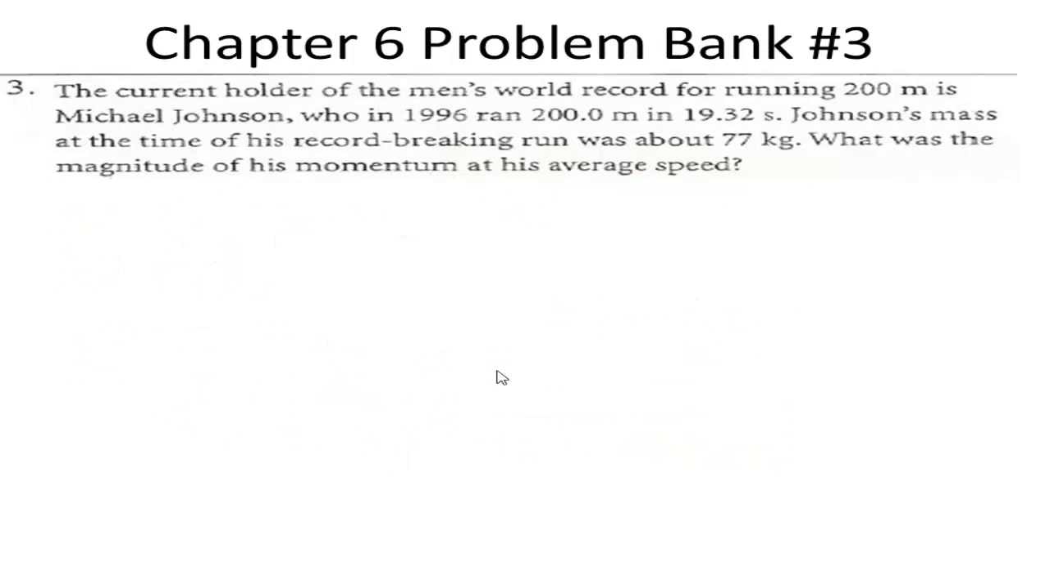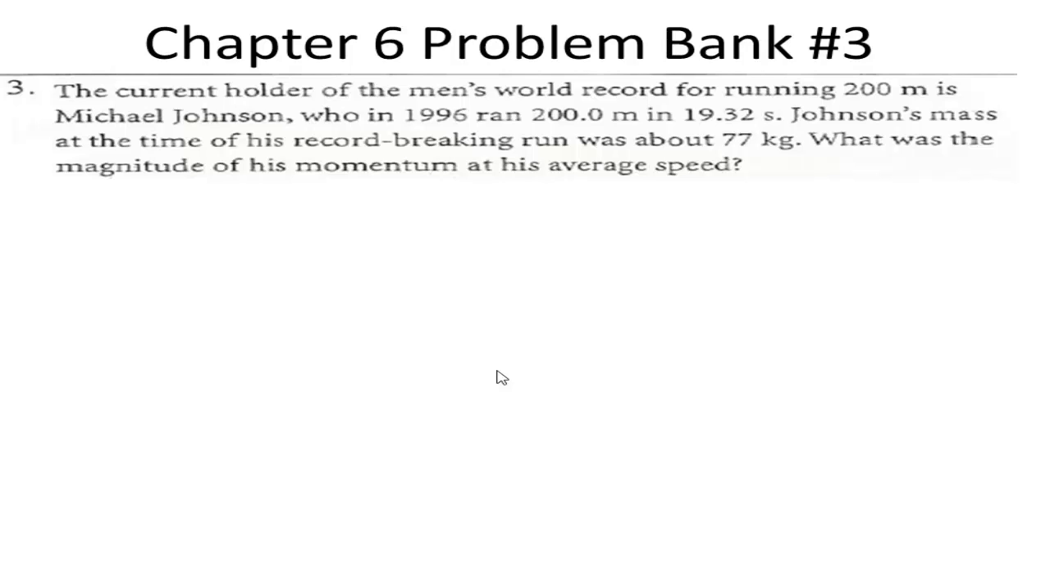Moving on to number 3. The current holder of the men's world record for running 200 meters is Michael Johnson, who in 1996 ran 200 meters in 19.32 seconds. Johnson's mass at the time of his world record breaking run was about 77 kilograms. What was the magnitude of his momentum at his average speed?